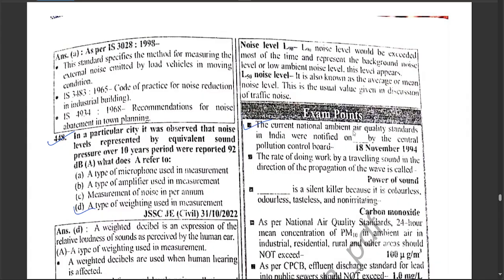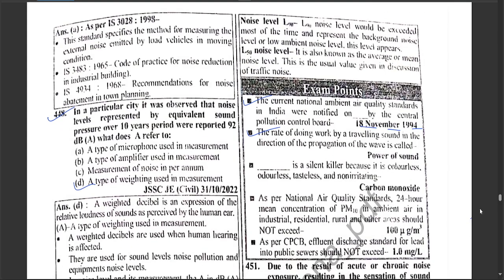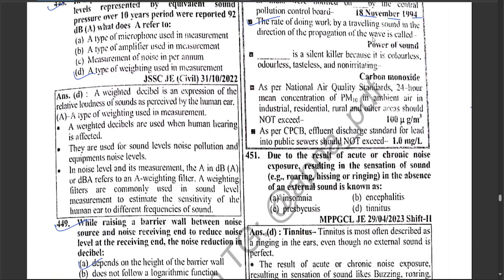The current national ambient air quality standards in India are notified on dash by the Central Pollution Control Board on 18 November 1994. The rate of doing work by controlling sound in the direction of the propagation of the wave is called power of sound. Dash is the silent killer because it is colorless, odorless, tasteless, and non-irritating, carbon monoxide.